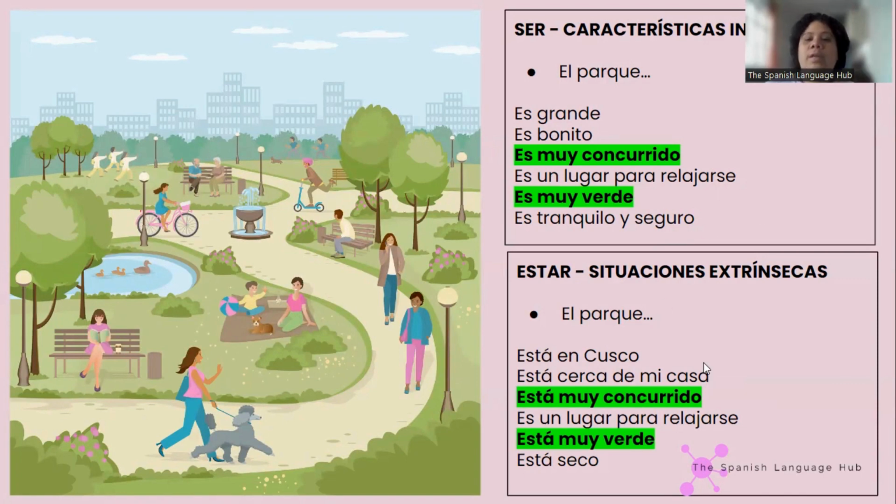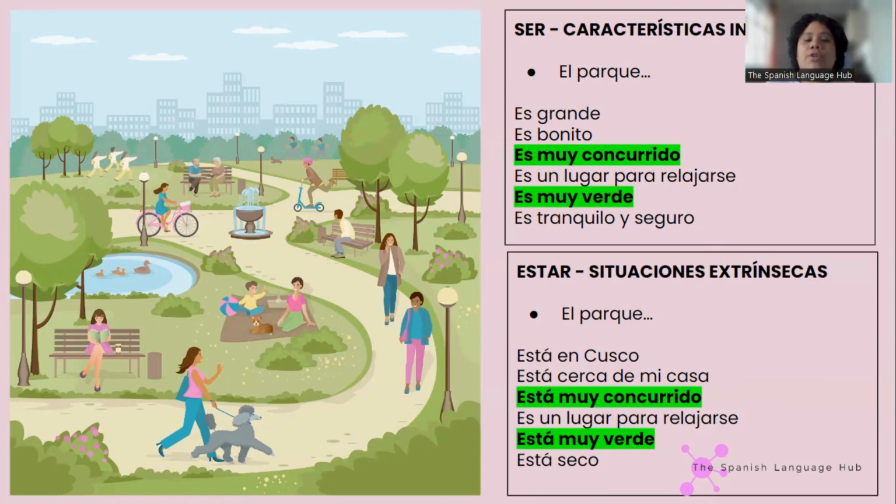Now, with the ESTAR, el parque está en Cusco, está cerca de mi casa, está muy concurrido. This shouldn't be here. Es un lugar para relajarse. Okay, forget about this. This shouldn't be here. Está muy concurrido, está muy verde y está seco. All right?